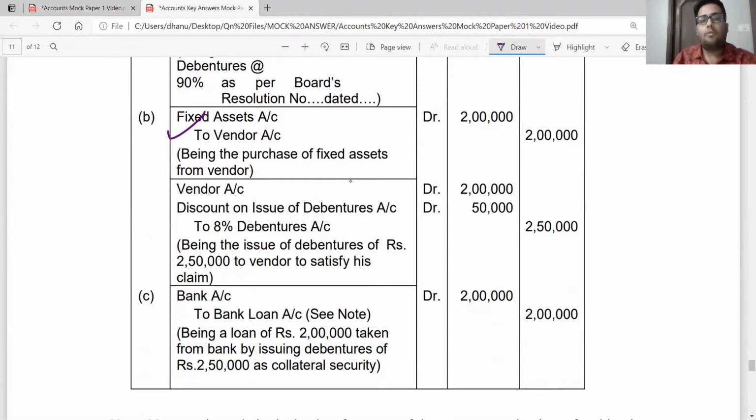So vendor account will be debited with 2 lakh. 8% debentures will be credited with 2,50,000. Again, the balance or the difference of 50,000 is nothing but a discount on issue of debentures.